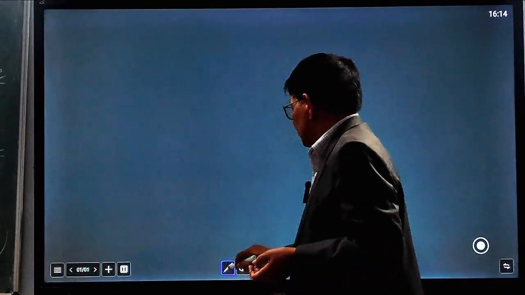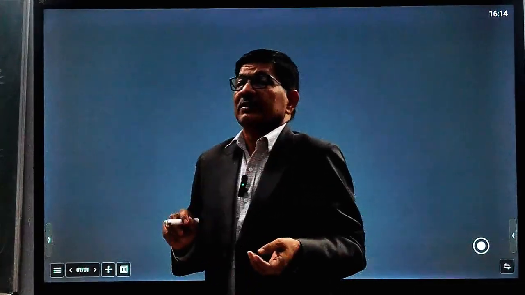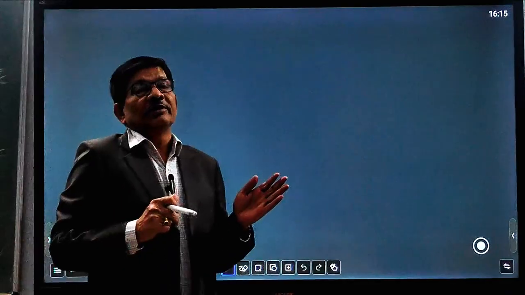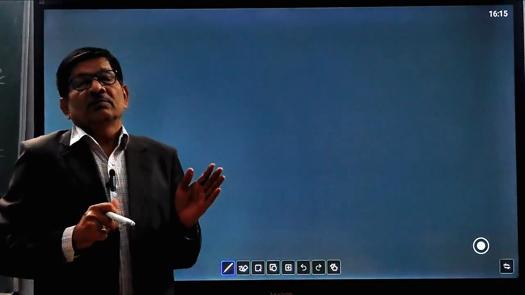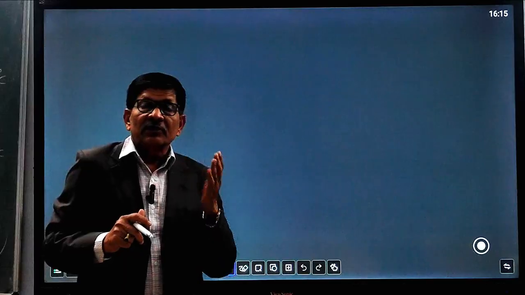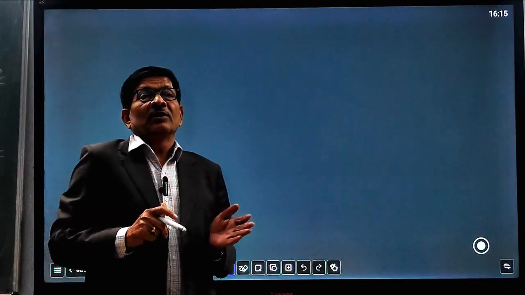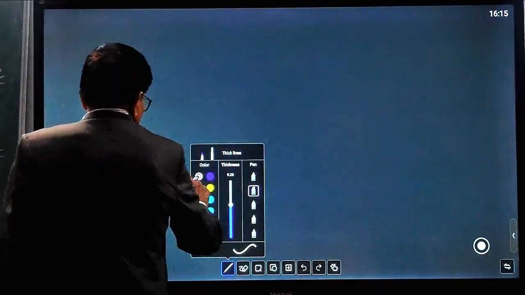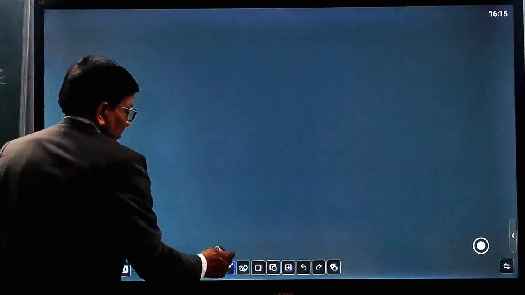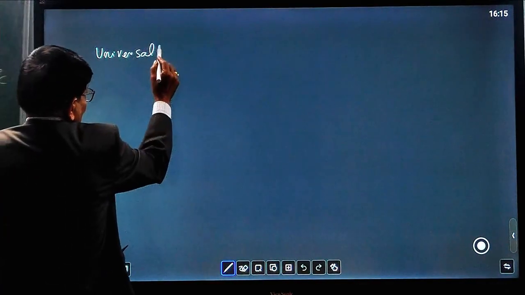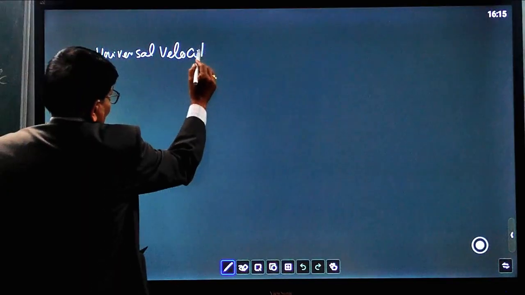Before describing this equation using Prandtl's mixing length theory, we will discuss what a hydraulically rough and smooth pipe is, and how we can differentiate between a hydraulically rough pipe and a perfectly smooth pipe on the basis of roughness. So the topic is the universal velocity distribution equation.